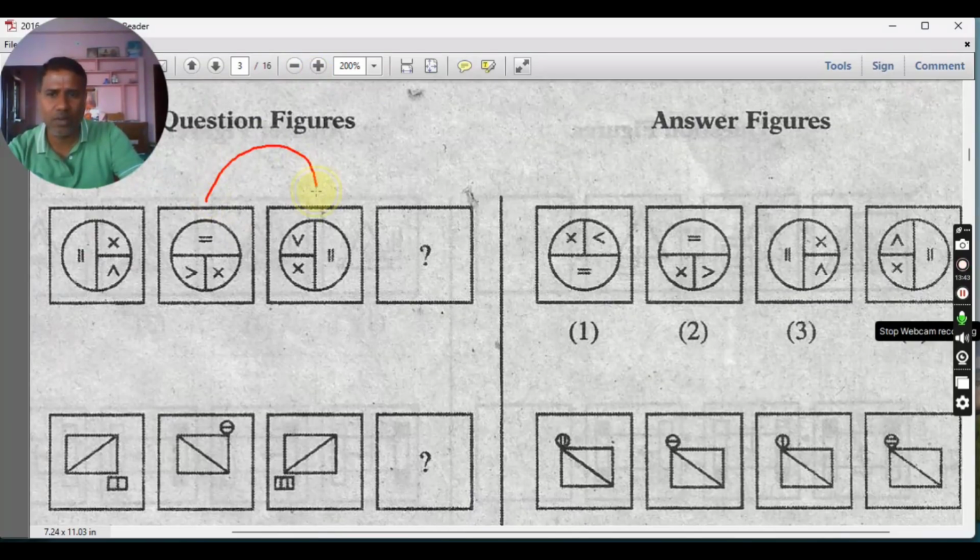Assume it in your brain. You don't rotate physically. You just assume. Rotate the things in your brain, not physical rotation. Next, rotate like this. This equal to should be here, and this x will go here. When you see this, the v symbol will become a less than symbol. So x less than or equal. So this is the correct one.